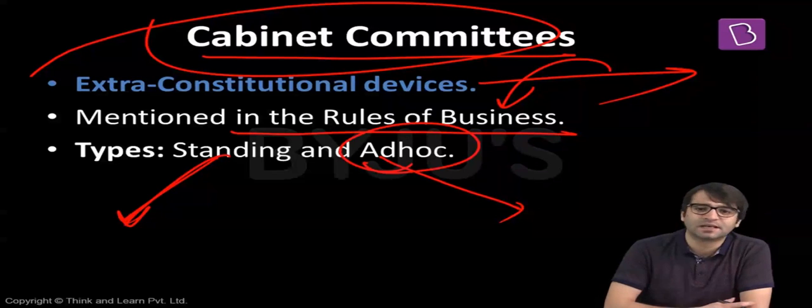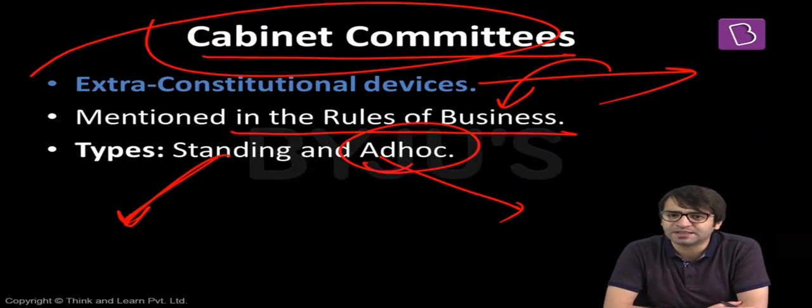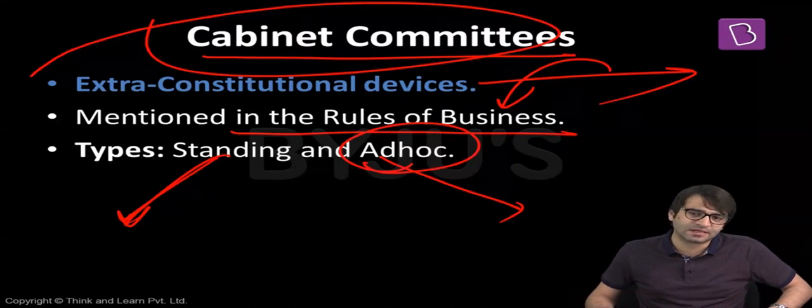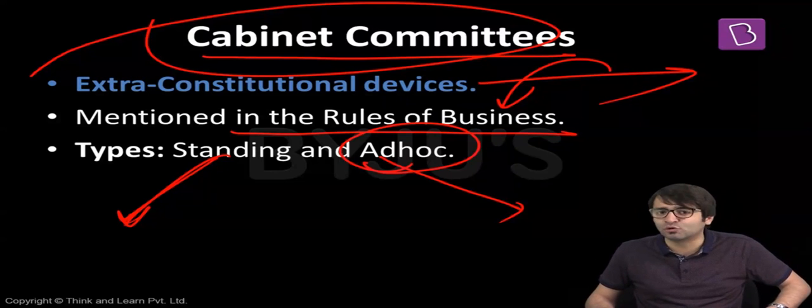But there are some standing committees, permanent cabinet committees, and it is the discretion of the Prime Minister how many cabinet committees can exist. When Dr. Manmohan Singh was the Prime Minister, there were sometimes 10, sometimes 12 cabinet committees. But now Prime Minister Modi has 6 cabinet committees. Let's discuss which these 6 cabinet committees are and what are the roles and the functions performed by these cabinet committees.